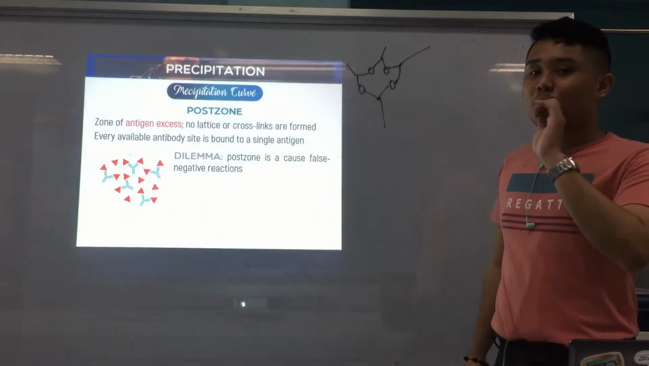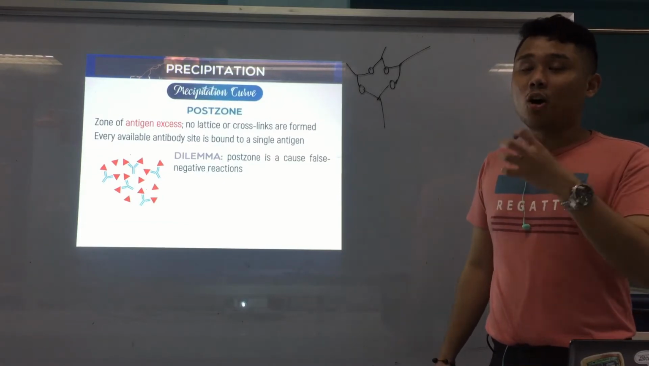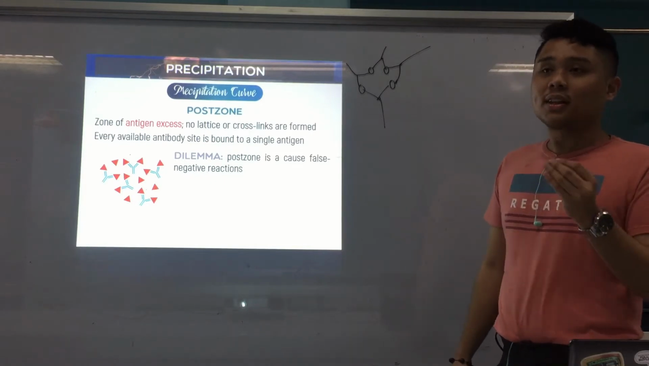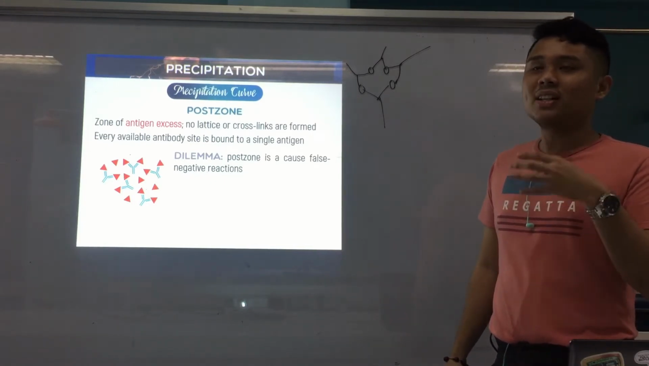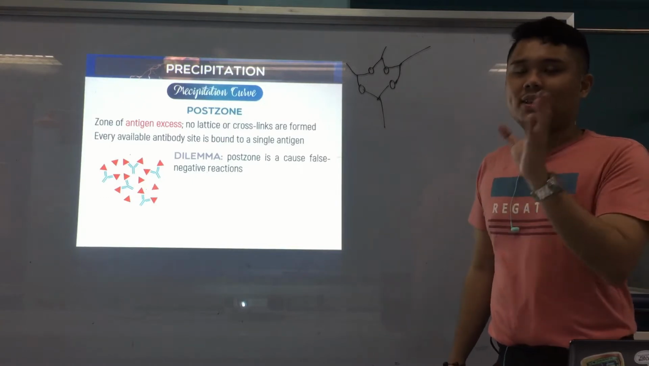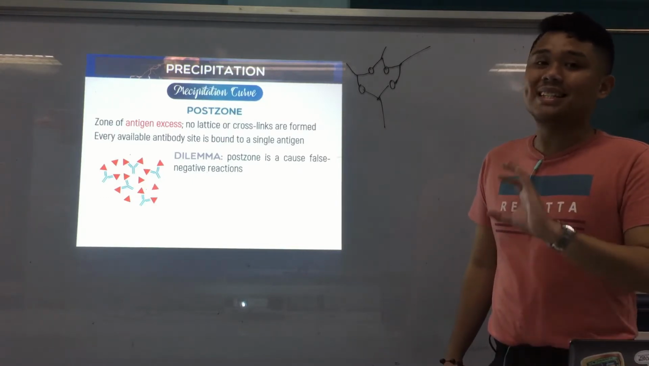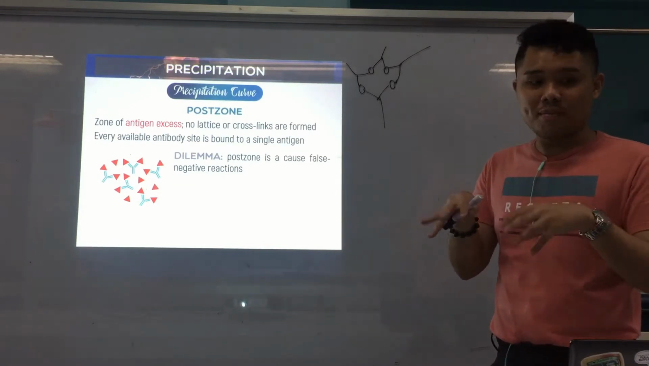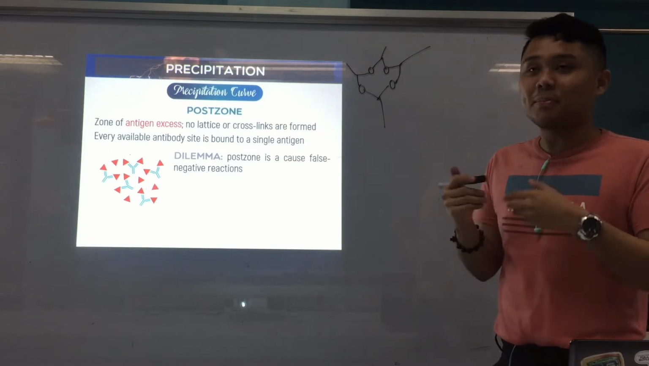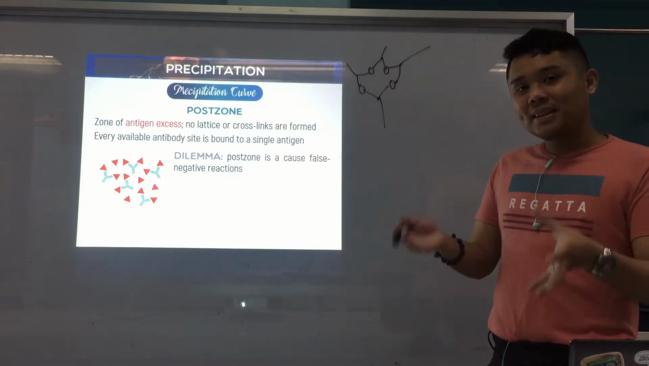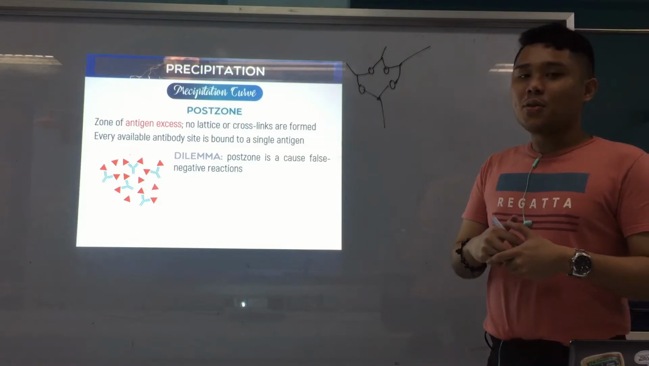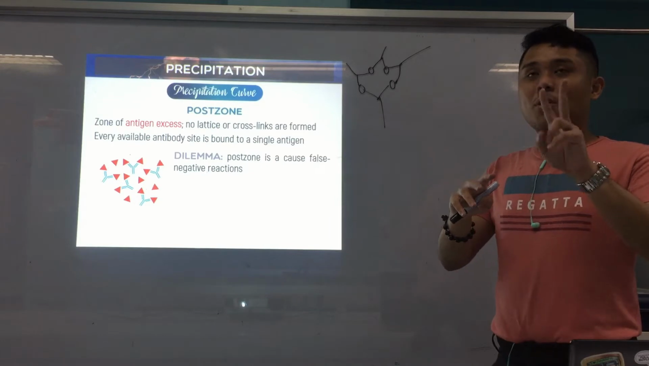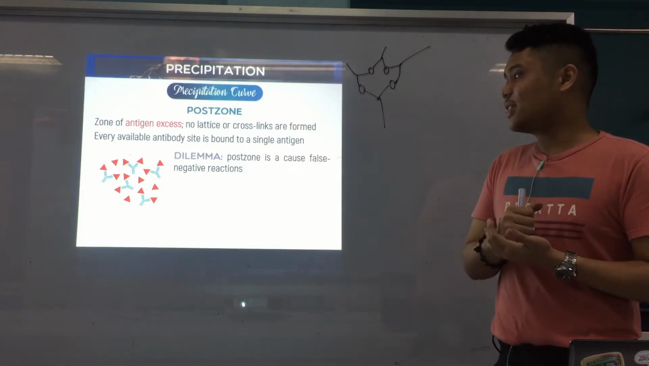So as you can see, both Prozone and Postzone cause false negative reactions. So lumalabas sa boards, I think, if you are to be asked also, what is the cause of, or what is the result of a Postzone and a Prozone? It's the same na silang duha, false negative. Why, sir? Because again, no lattice network is formed. Walay precipitate na mahitabo. Walay precipitation na mahitabo. So therefore, walay precipitate na makitaan, alright? So therefore, false negative. Okay? I hope you understand. So both of them cause false negative. Alright? Please take note.